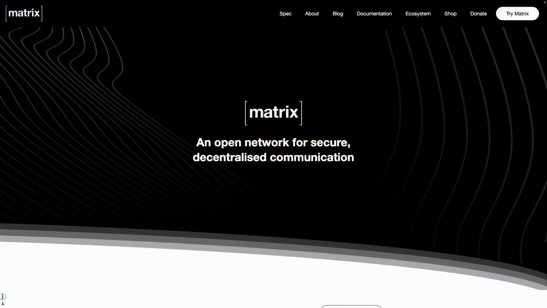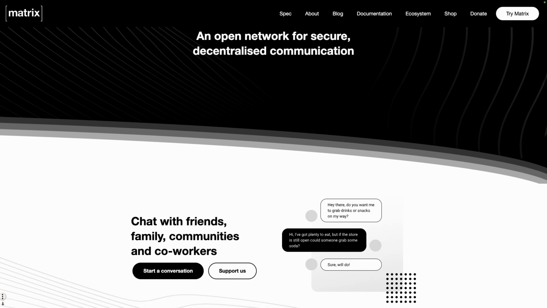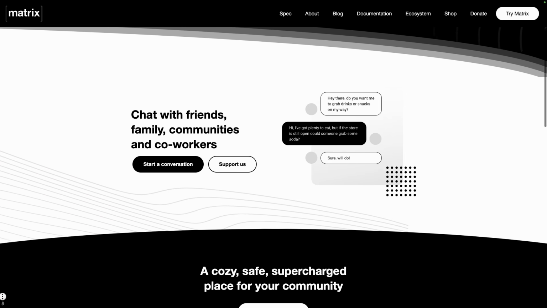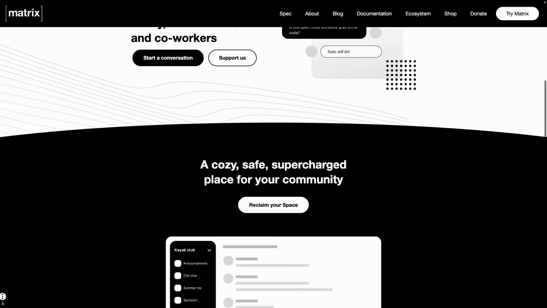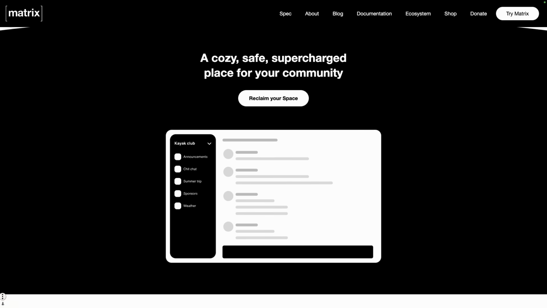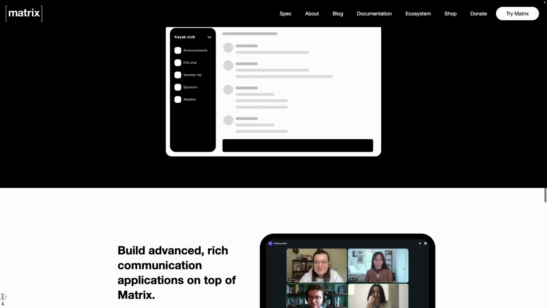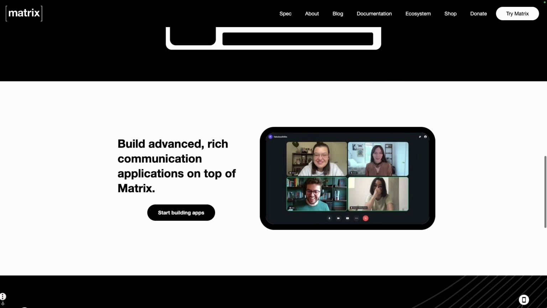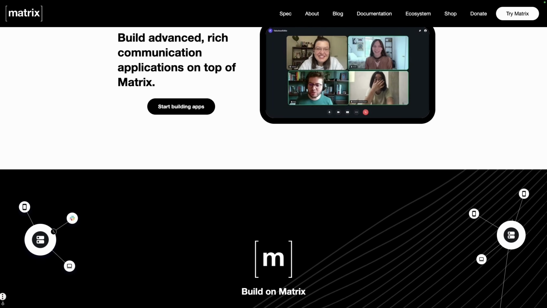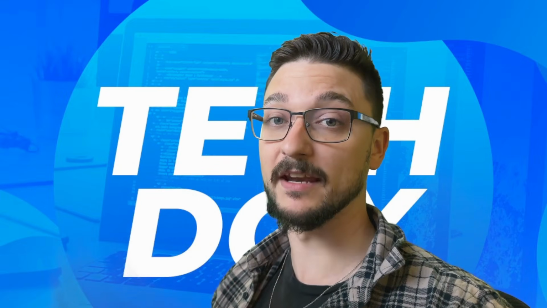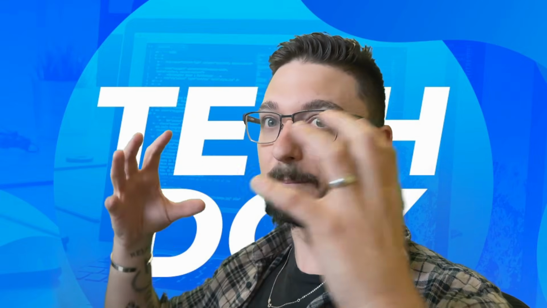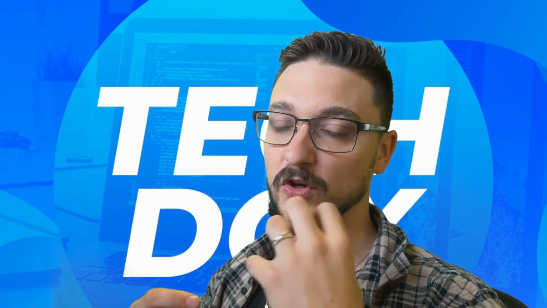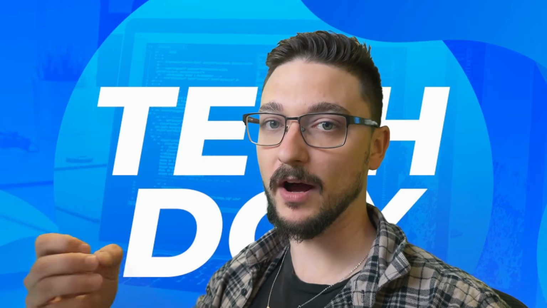Matrix is different. Now with Matrix, when you connect to a server, let's say you connect to a community A server, they are managing that server. That server is run by them, that backend, everything to do with it is all managed by them. Now let's say you then can connect to my community, the TikToks Matrix server, then that's all running and managed by me. There is no big overlord corporation or whatever running these servers. They are all community run, hence a decentralized network. Every community, every Matrix server you connect to is run by an individual.